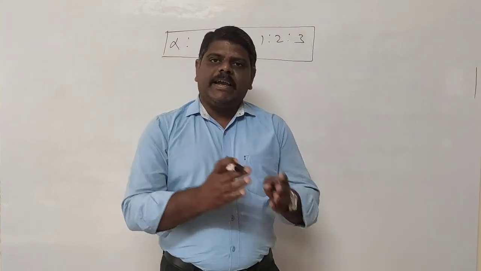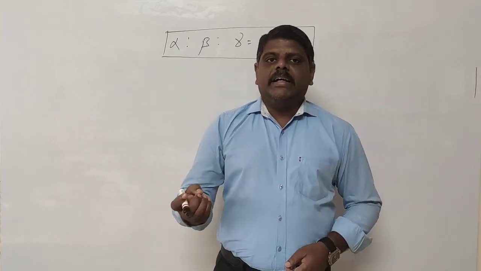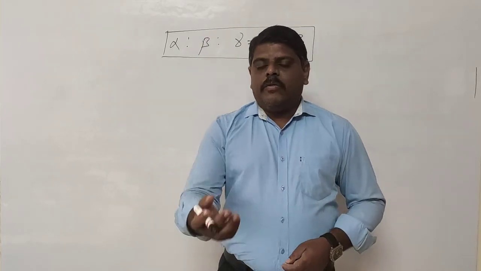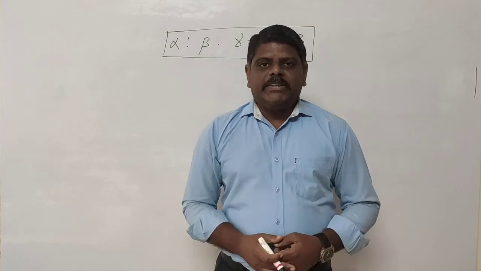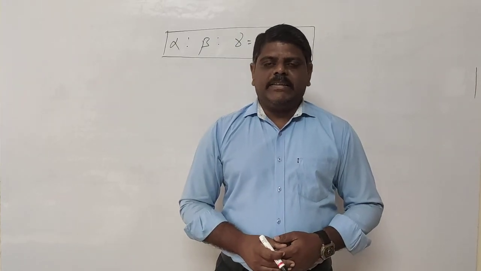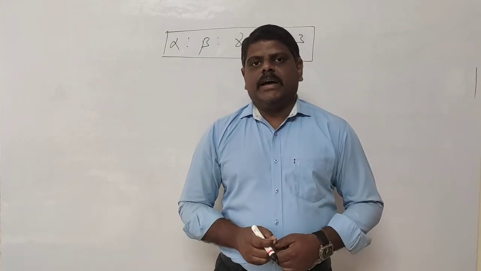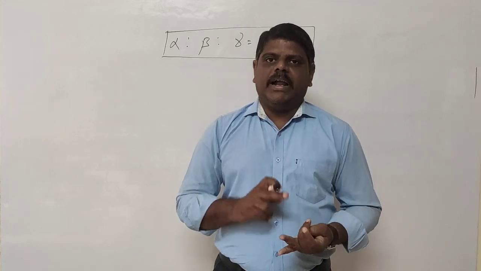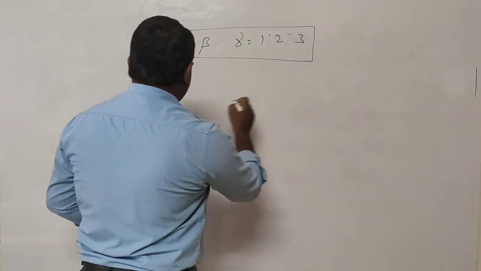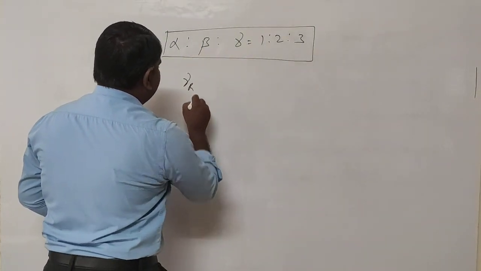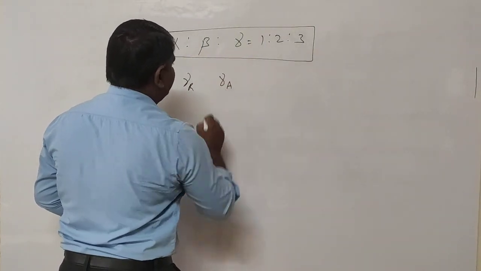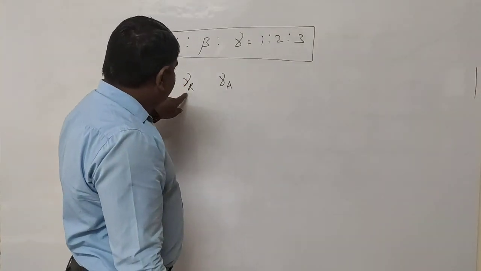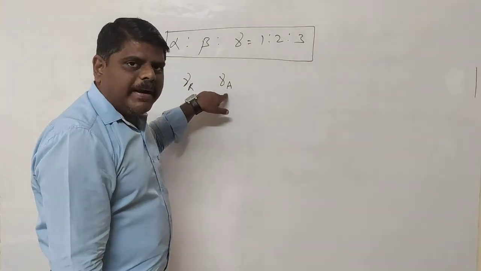That volume coefficient is again classified into two types. The reason is that liquids are not heated directly; we take a container. When the expansion of the container is considered, the volume coefficient is classified into two types: apparent expansion and real expansion. The real expansion is represented by gamma R and the apparent expansion by gamma A.